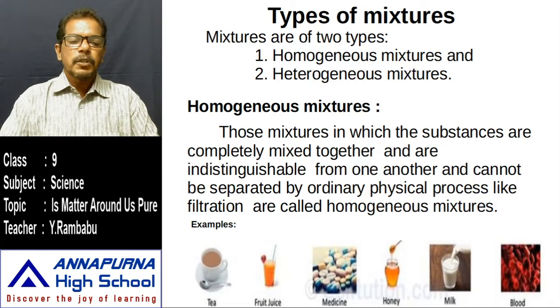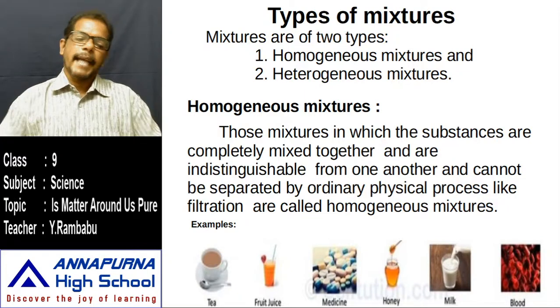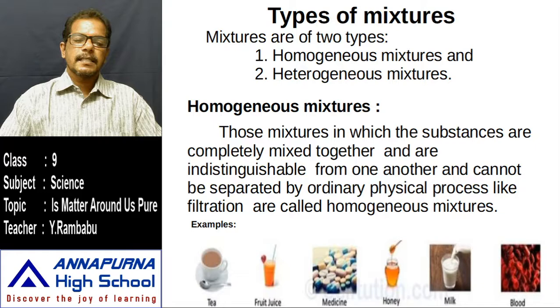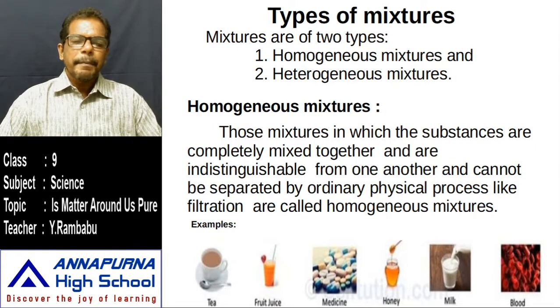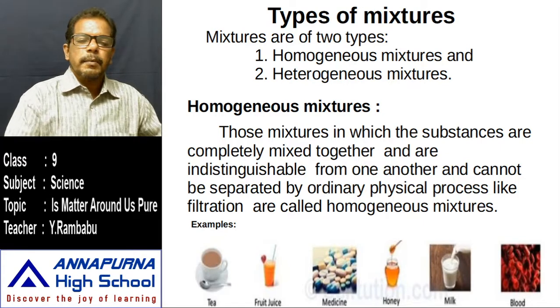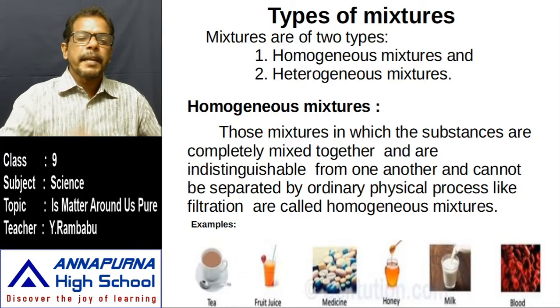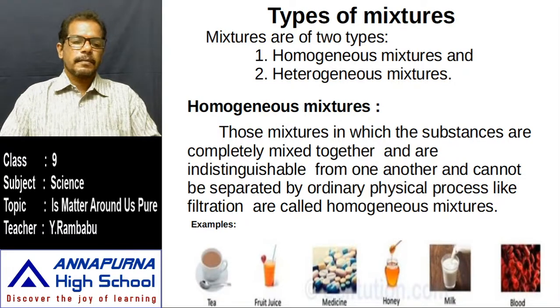Why are these called homogeneous mixtures? For example, if we take milk, what is present in milk? Water particles, protein particles, fat particles, different particles are there. But by mere observation, can we distinguish them? These are water particles, these are fat particles, these are protein particles. Can you distinguish what is present in the milk? No. That's why it is a homogeneous mixture.